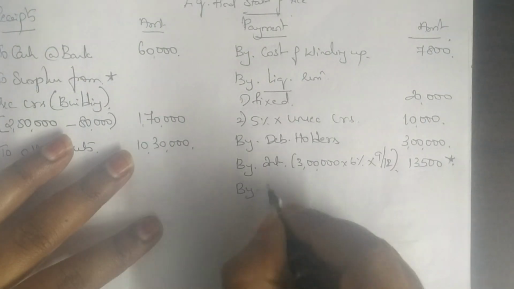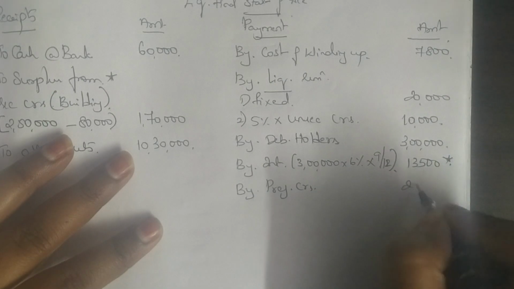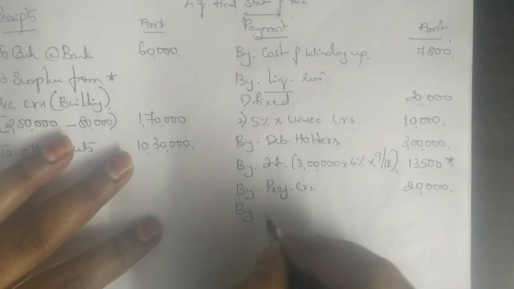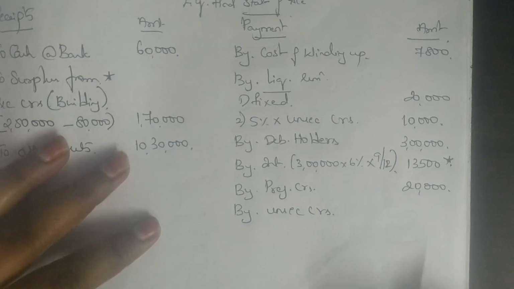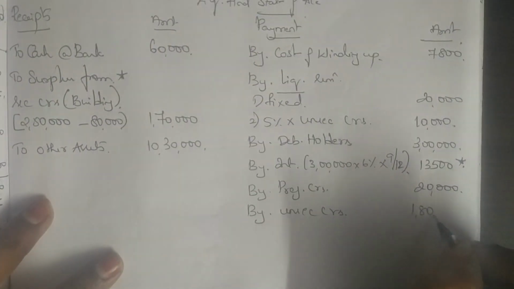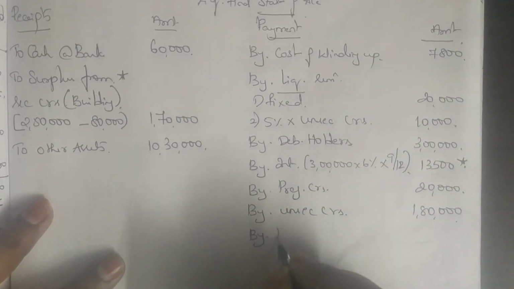After this I write preferential creditors. Okay. Preferential creditors is 20,000 given separately. Then I write unsecured creditors. Before you write unsecured creditors, please check whether you have available balance. Yes, there is more balance. So I am writing 1,80,000. Do not write 2 lakh again because 20 is already written. So write 1,80,000 for unsecured creditors. Then write preference